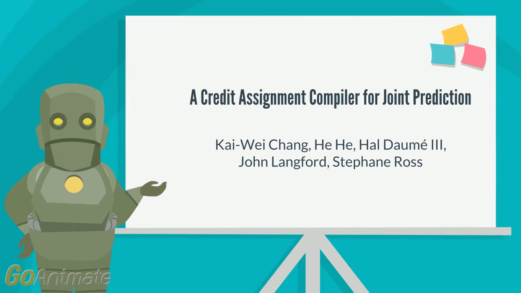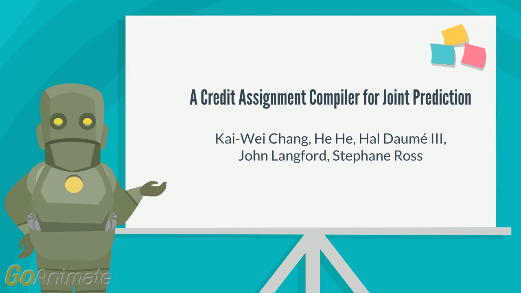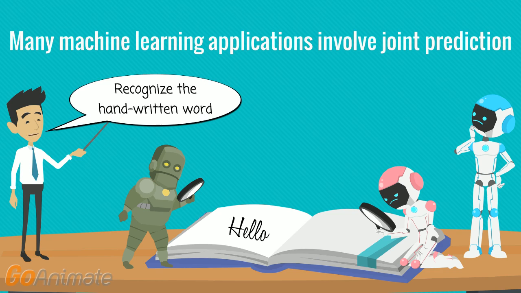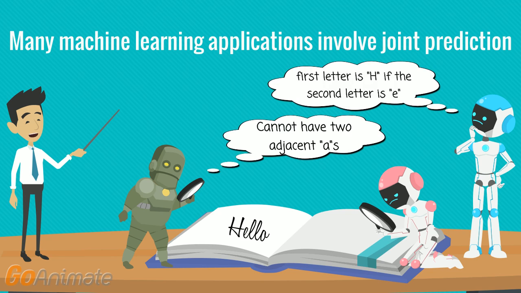A credit assignment compiler for joint prediction. Many applications require a predictor to make coherent decisions. For example, consider recognizing a handwritten word where each character is recognized in turn to understand the word. Exposing information from related predictions, such as adjacent letters, aids individual predictions.